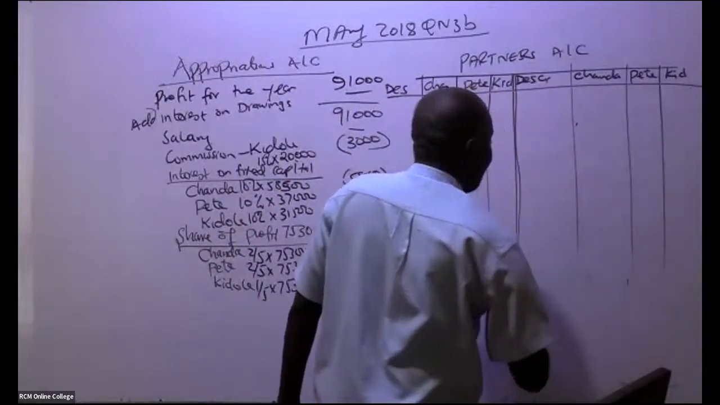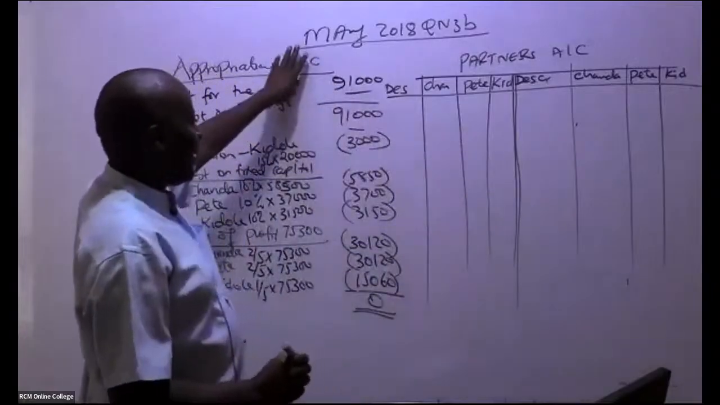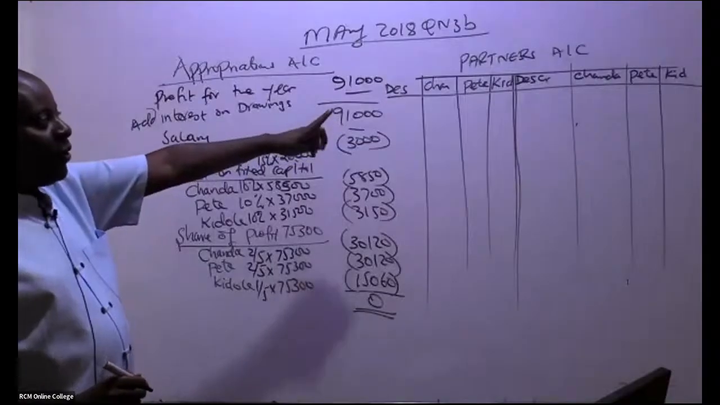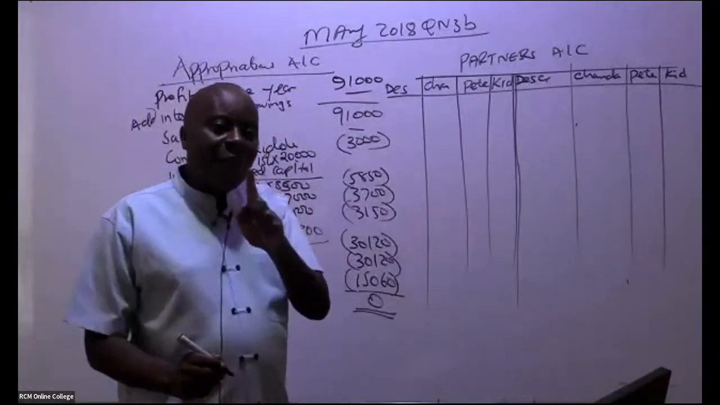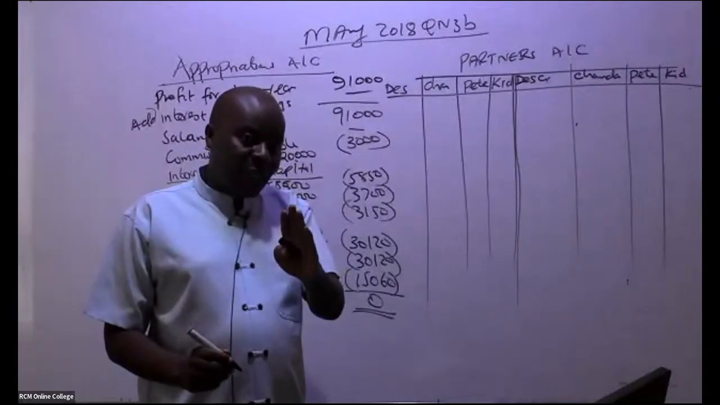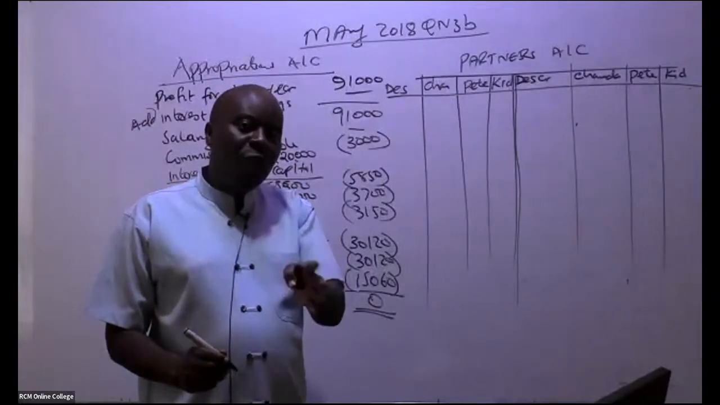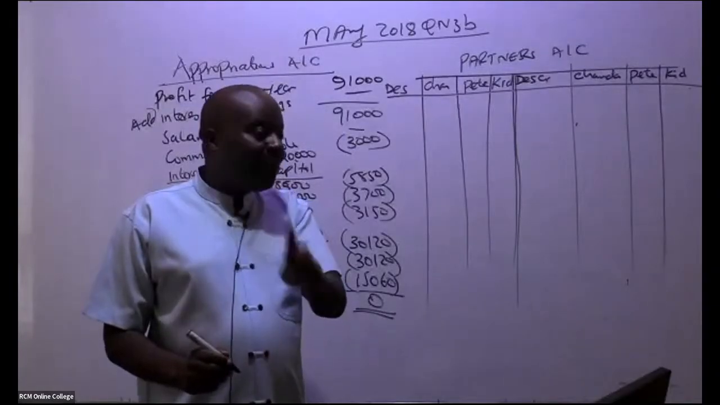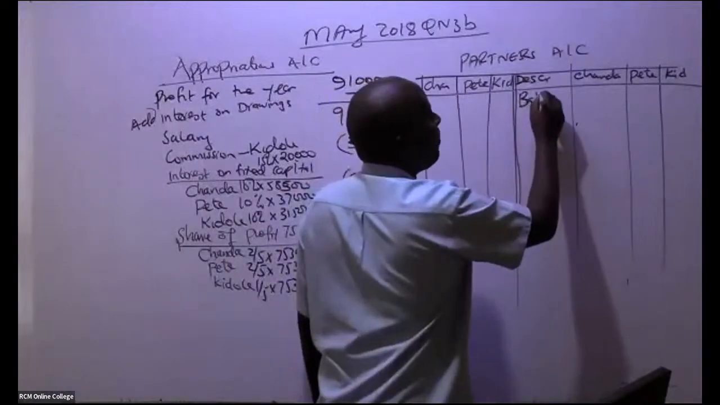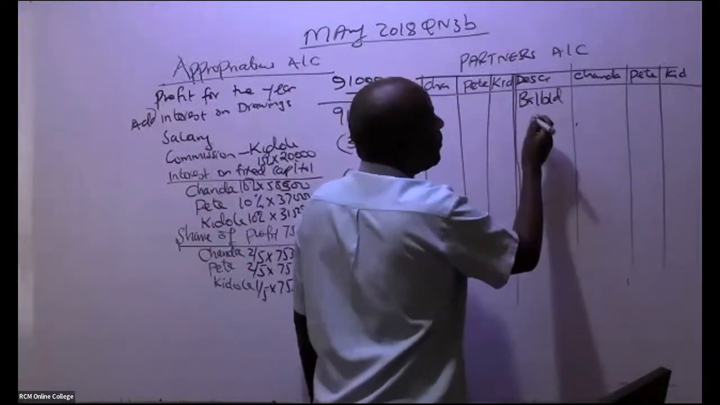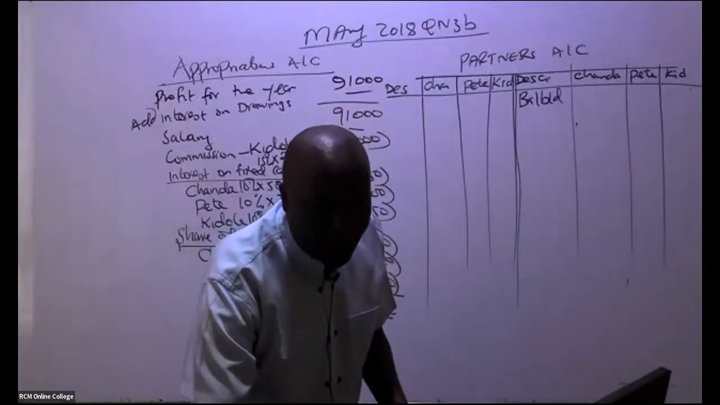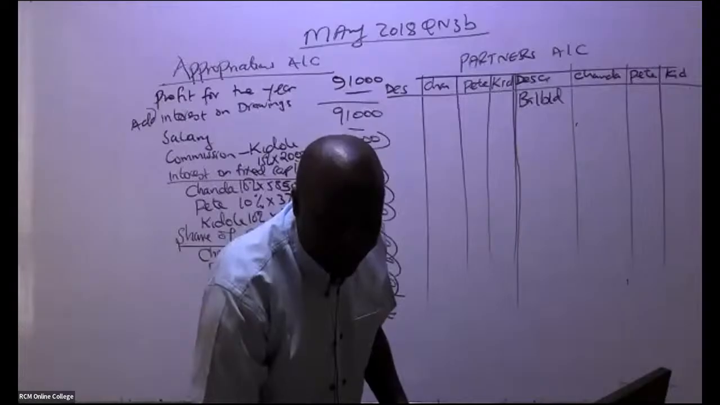Free marks, now they are starting from here. Remember, no mark will be given to you for what is above, but now free marks are starting from here. Remember, partners, whenever they have capital with us, the capital will be on the credit side. So if you go to their trial balance and you see they have capital on the credit, you just bring it here. So we start with balance brought down. Are you able to see they are fixed capital?